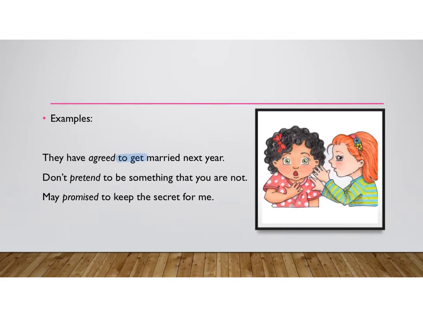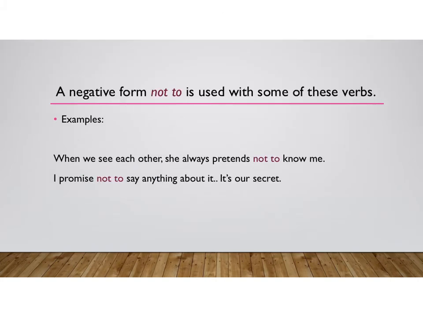They have agreed to get married next year. Don't pretend to be something that you are not. May promised to keep the secret from me. After the main verbs agreed, pretend, promised, we normally use to infinitive instead of gerund. If you want to talk about the negative, a negative form not to can be used. For instance, when we see each other, she always pretends not to know me. I promise not to say anything about it.